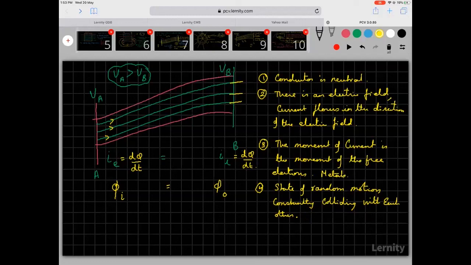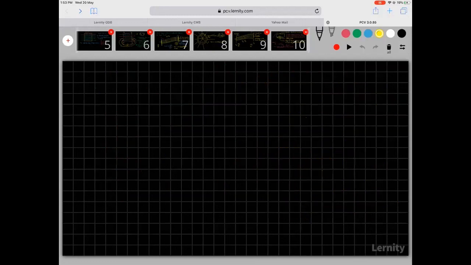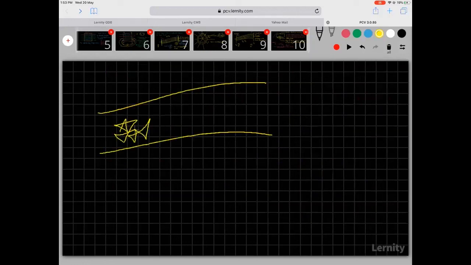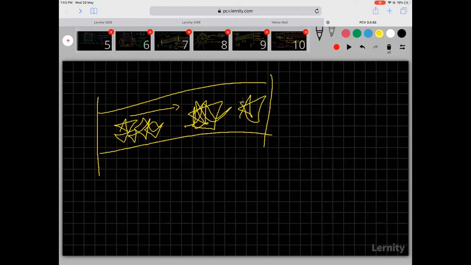What actually happens is that if you have a conductor with electrons moving in a random manner, when you apply an electric field, they slowly get drifted. They are still moving in a random manner, but they get drifted. If there were some way I could color the electrons, to start with they were here, but after some time they move on.